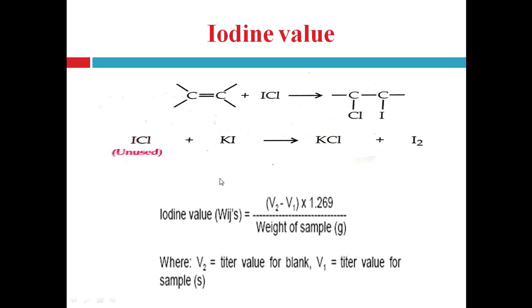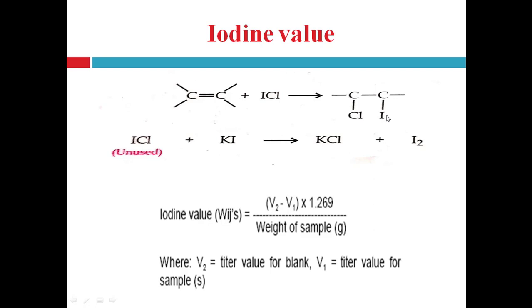See the reaction which takes place in this method. Here the double bond present in the sample of fat or oil reacts with the iodine monochloride. So this pi bond is broken down, and to both carbons iodine and chlorine are added: on one carbon chlorine and on the second carbon iodine.